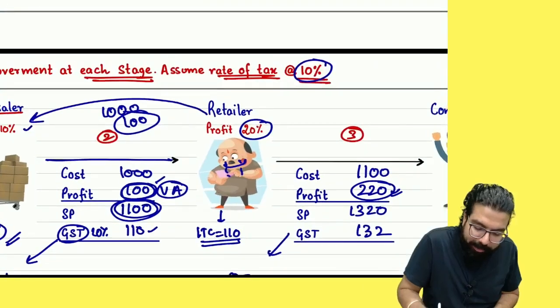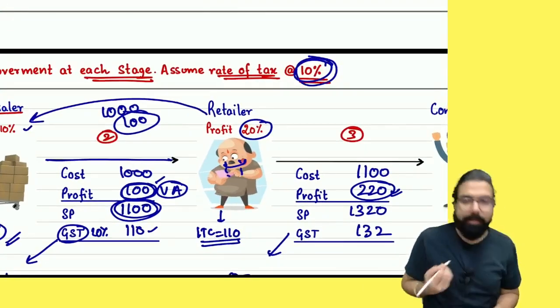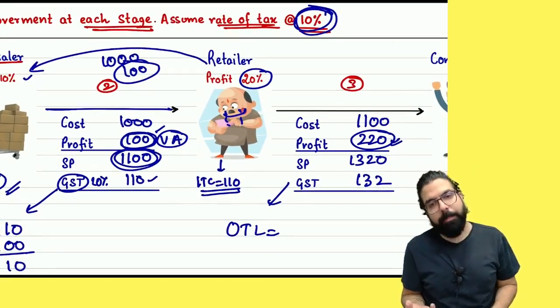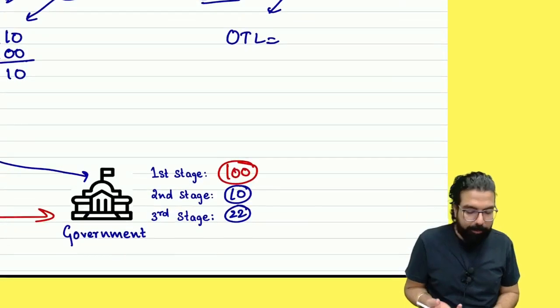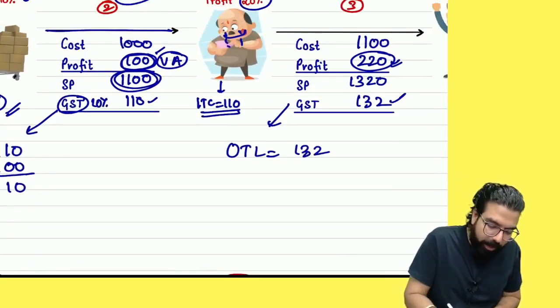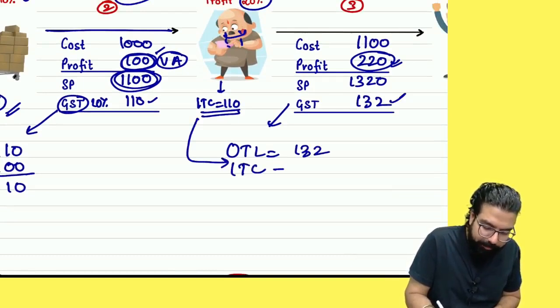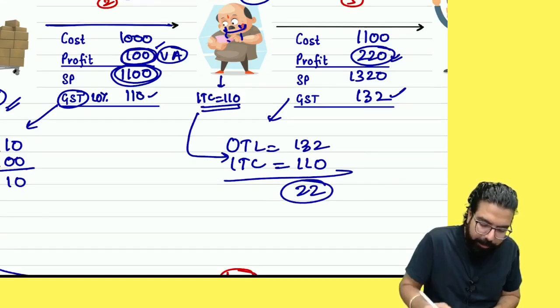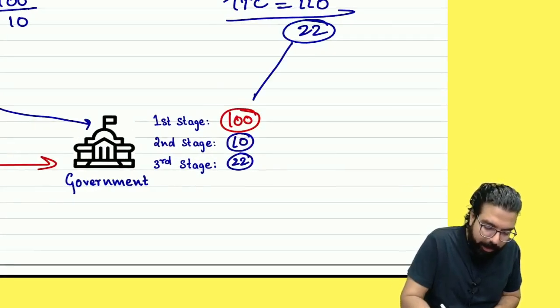This value addition is over here, and this is the 10%. So 220 by 10% is 22. Is my point clear? But let's do the calculation. 130. How much is the credit? How much is the ultimate payable? Is my point clear? And ultimately government got 22.